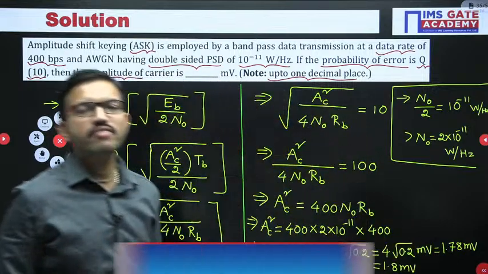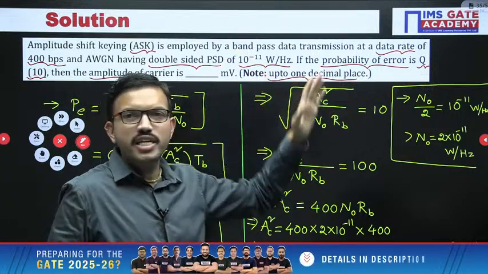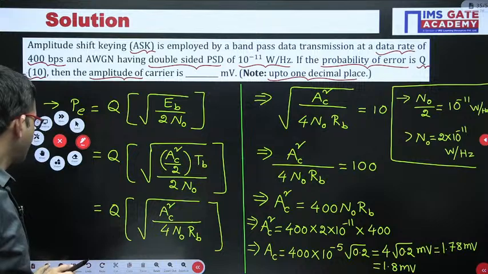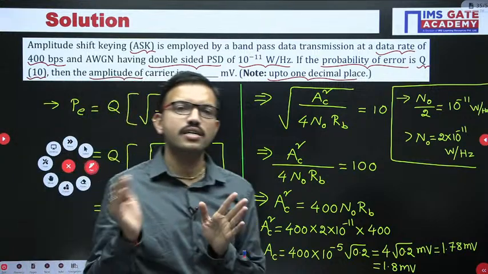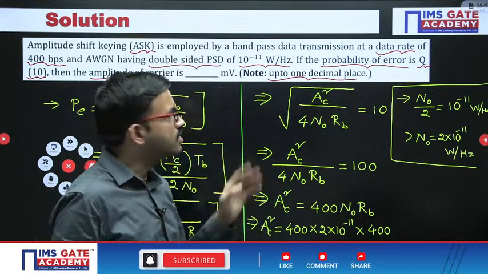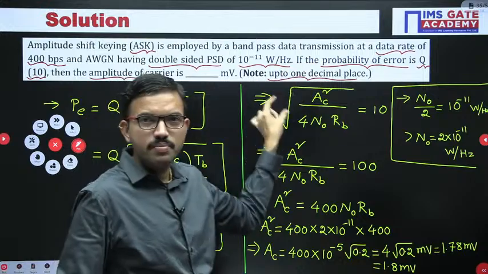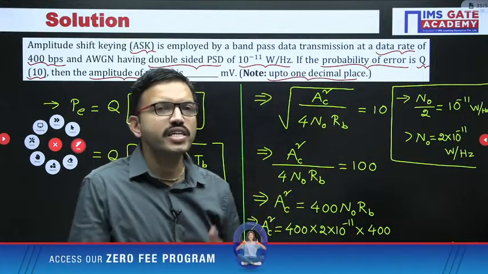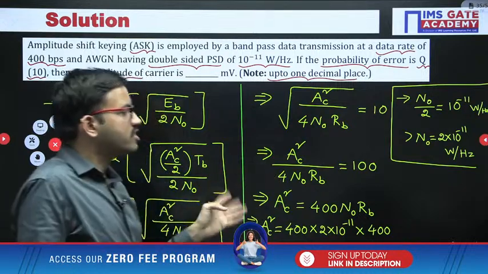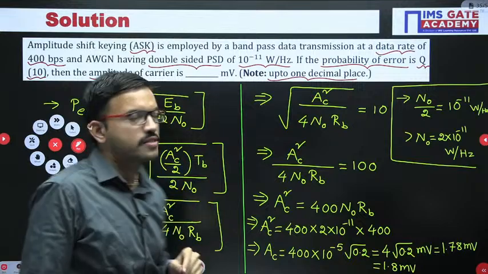So in this way, whenever in the GATE exam they clearly specify, especially for NAT questions, up to how many decimal places you have to consider, accordingly you have to follow. Definitely for the NAT questions, they will give a range of numbers. If your answer falls in that range, definitely you will be given the marks assigned for that question. But you should take care. If they don't specify how many decimal places to consider, then just for safety you can consider 3 digits after the decimal point. In whichever cases you are getting more than 3 digits, for those numbers you can round off to 3 decimal places.